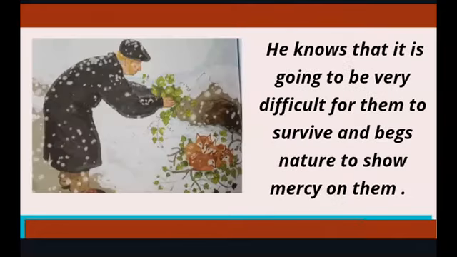He knows that it is going to be very difficult for them to survive and begs nature to show mercy on them. So the poet knows now, since the fox cubs are alone without the mother, it is going to be very difficult for them to survive. That means they are too small to protect themselves, and therefore the poet requests nature to be careful and not to be harsh towards them and to be gentle. He requests nature to be gentle towards these four fox cubs.